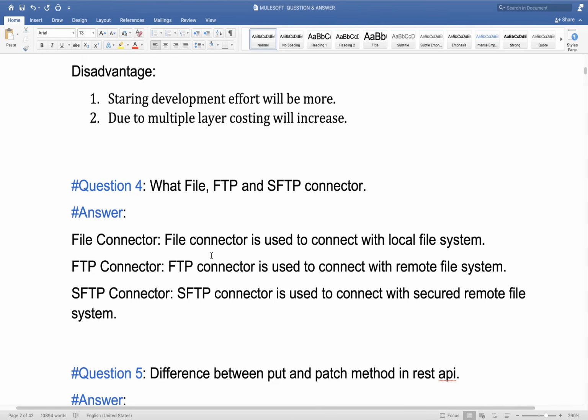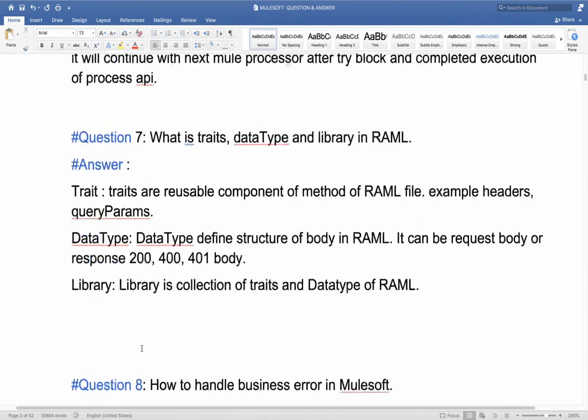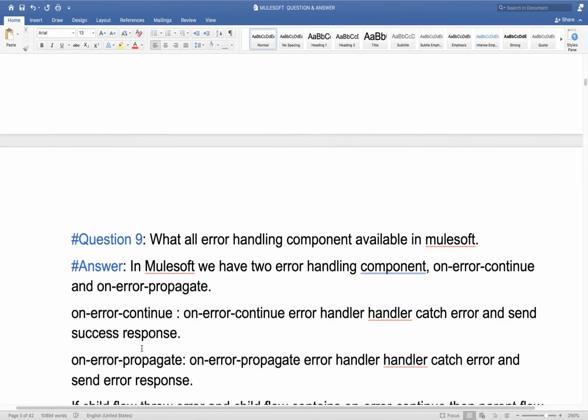This can be an interview question also. Nowadays legacy systems are almost gone from the market. Everyone has started using SaaS products, so maybe you will not get this question very frequently, but someone may ask what is a legacy system. I hope you are clear with the answer. Okay, let me add this question also. At this moment this question will come very rarely, but yes, it can come.